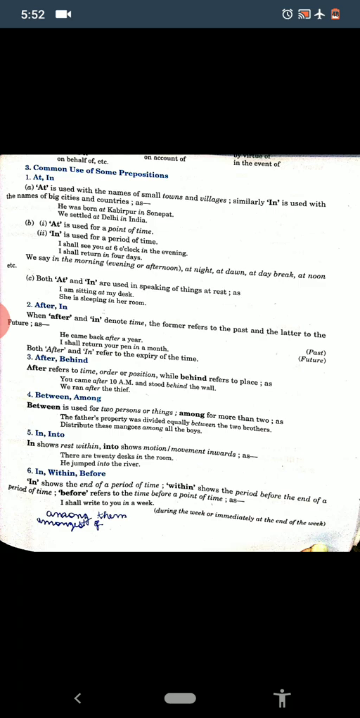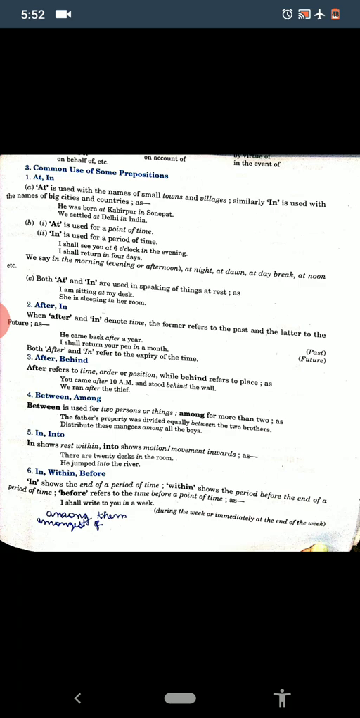Yesterday we started the topic prepositions. A preposition is a word placed before a noun or pronoun to show its relation to some other word in a sentence. We also discussed some prepositions yesterday, and today we will look at some common uses of prepositions. So first of all, see on your page common uses of some prepositions.